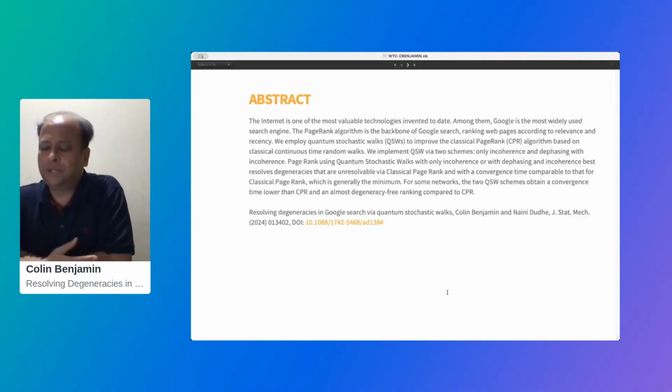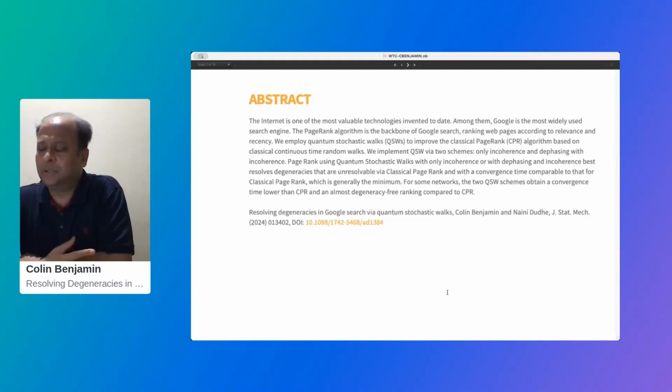And the aim of this paper was to show that yes, we can, through what are called quantum stochastic walks, and we use two independent models to model quantum stochastic walk. That is the only incoherence model and the dephasing with incoherence. And we show that degeneracies, that is web pages which have the same rank and therefore lead to a worse search outcome, can be resolved by quantum stochastic walks, or what we call the quantum PageRank algorithm.